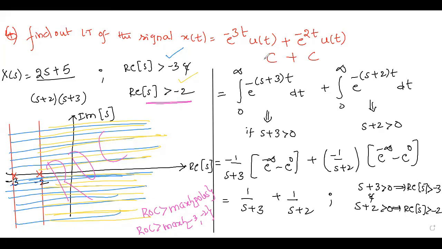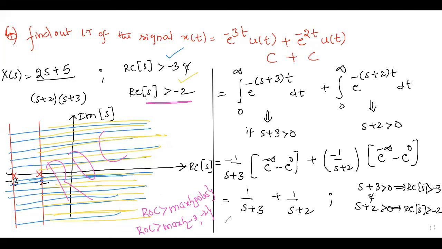So here, if the signal is a combination of two causal signals, means conclusion is that your ROC is greater than maximum of its pole values. There may be 3 number of poles, 4 poles may be there. Okay. If it is a combination of all causal signals, means maximum pole, whatever number is there, ROC is depending on that maximum pole value only. That is a conclusion. Clear?